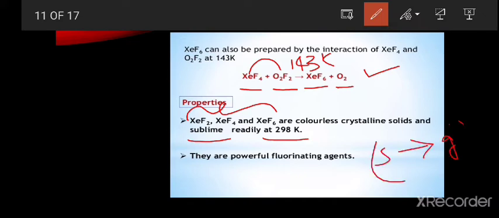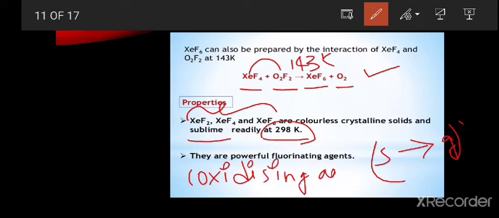So these xenon fluorides sublime at 298 Kelvin. They are very powerful fluorinating agents and are also used as oxidizing agents.